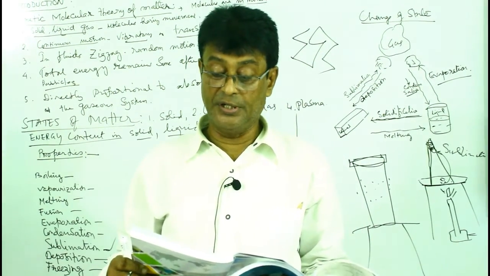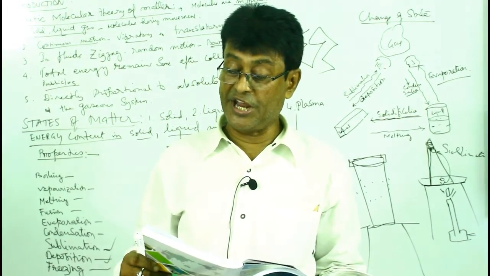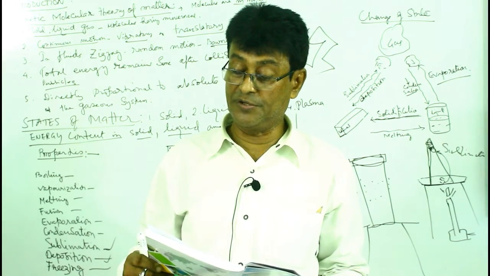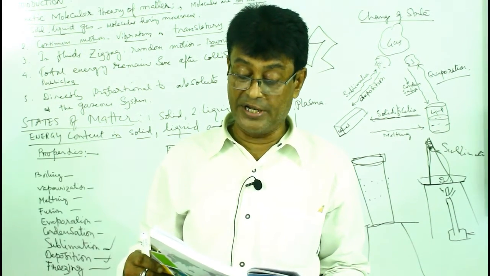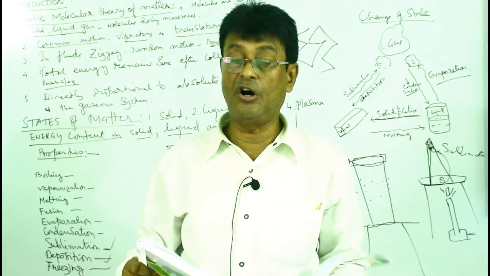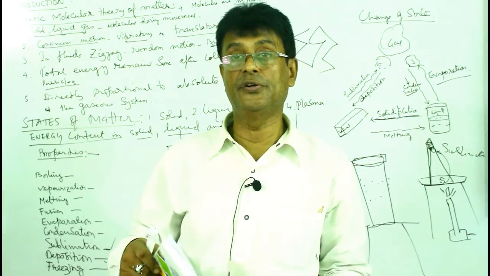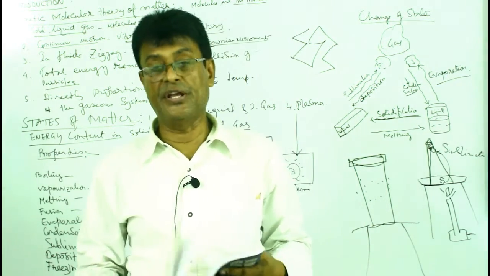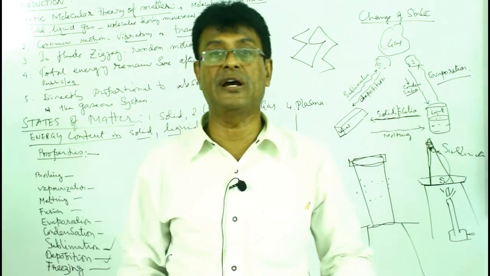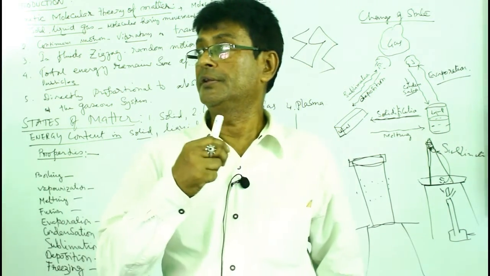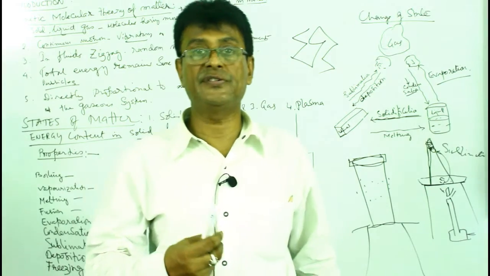Molecules in water move slowly, which is enough for attraction between the molecules when all the molecules are orderly arranged in the process of freezing. So, I think these are the questions to be discussed, and you have understood the chapter.